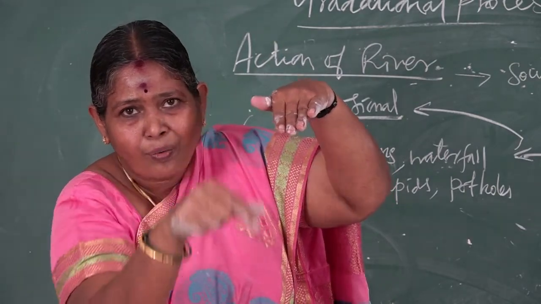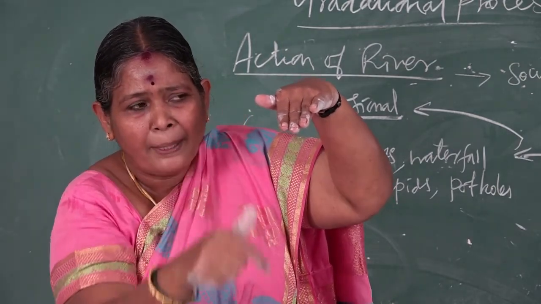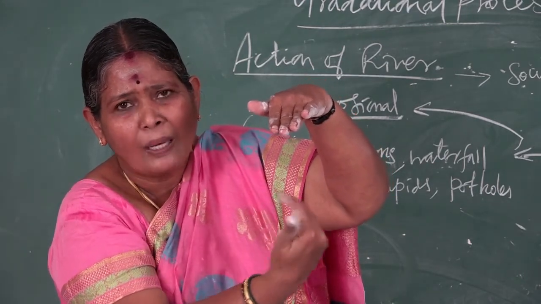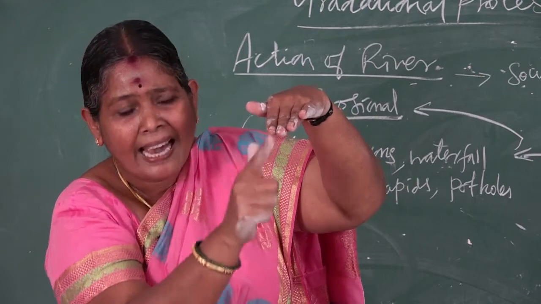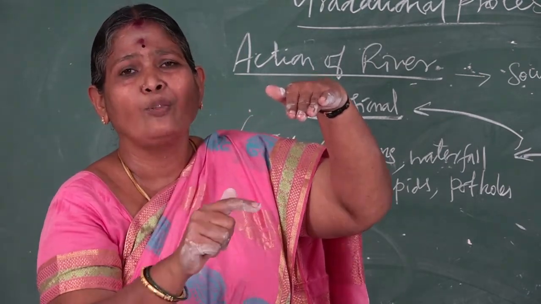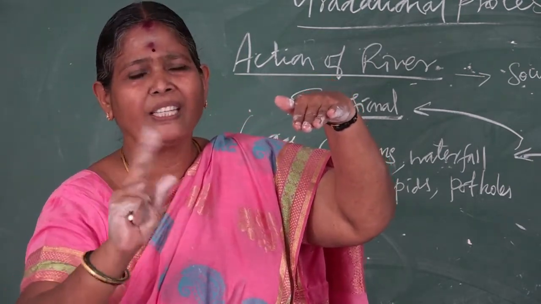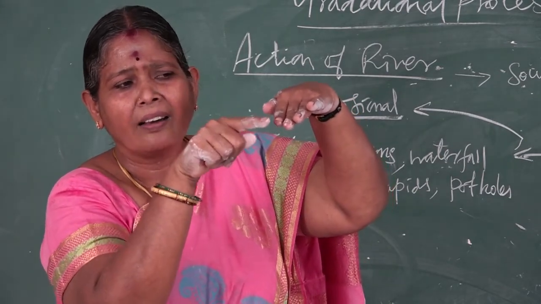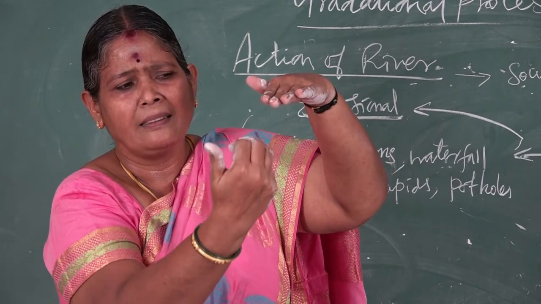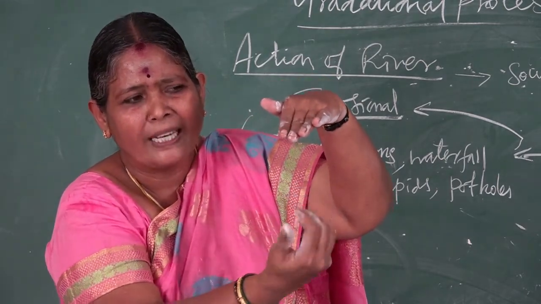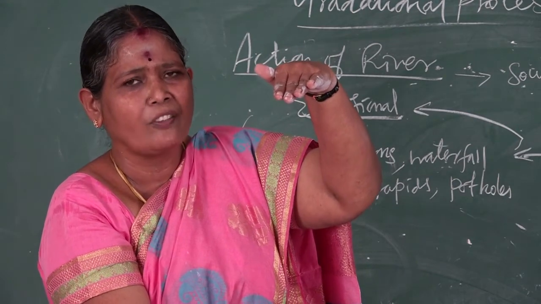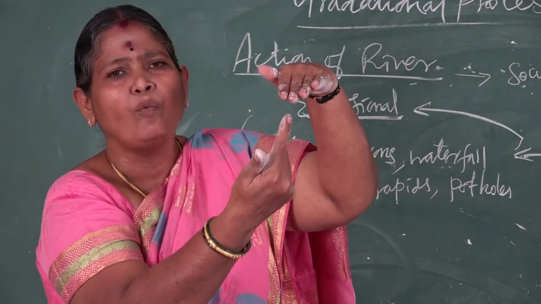Such falling down water, jumping down water, is seen only where the soft rocks in the below layer are eroded. That is why wherever the river flows, we cannot see such types of waterfalls. Only where hard rocks are protruding and soft rocks get eroded. So the falling down of water with great force and speed is called a waterfall.